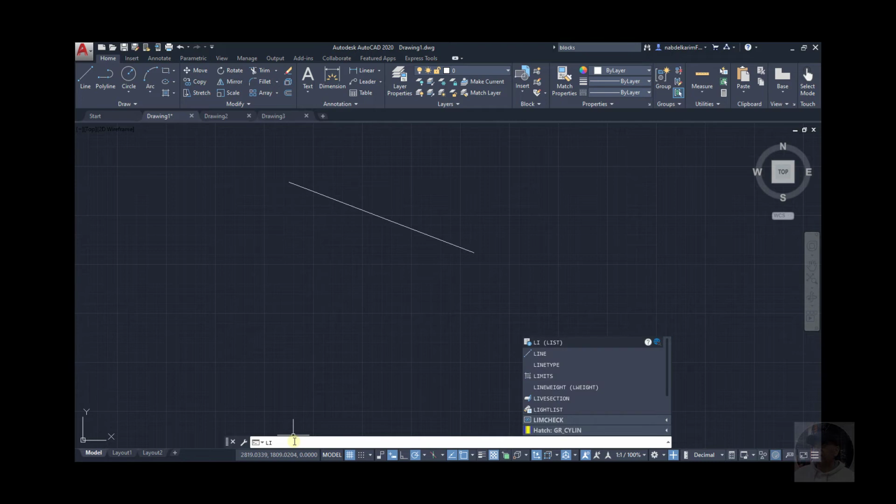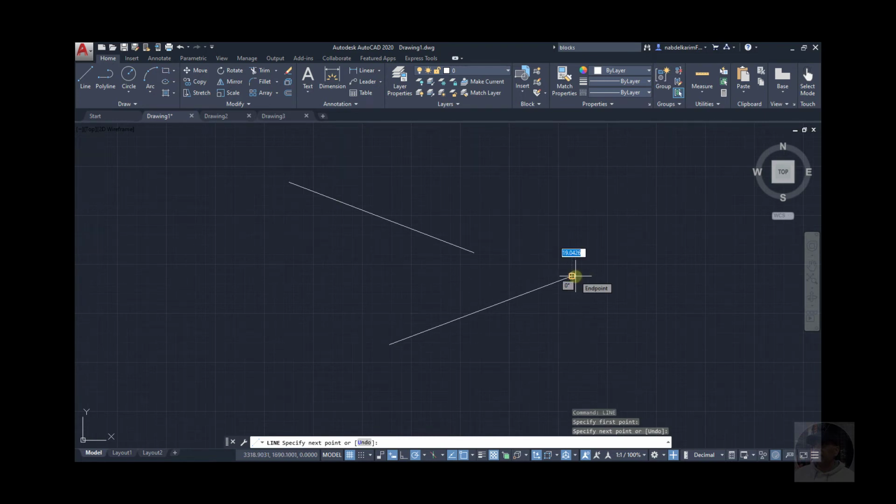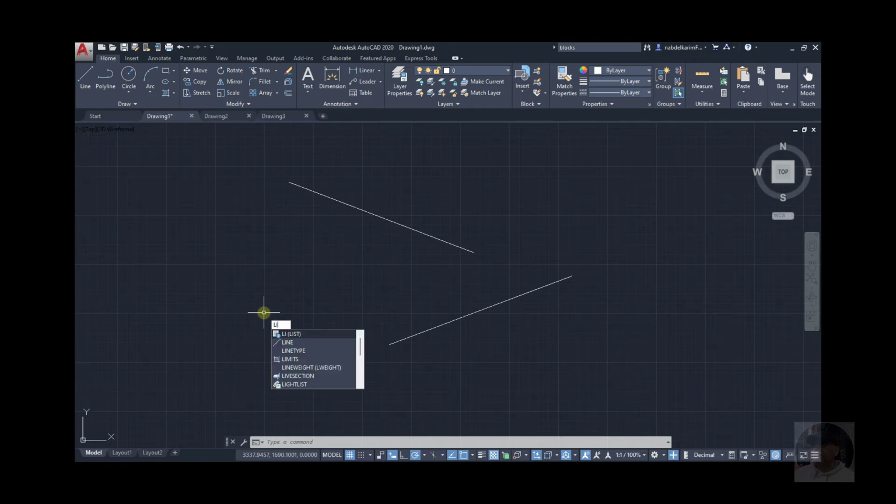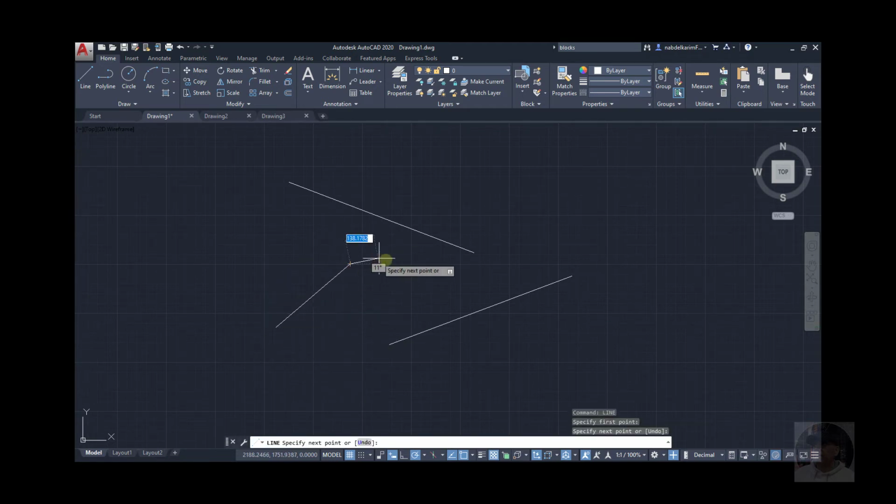Start typing line, L-I-N, and here you go. Here's line. Here's another line. Enter or escape. Okay, and there's something called dynamic input. So wherever you want to start your line, put the cursor there. Okay, here, and type LI, for example, and it will pop up a list for you. And you can continue typing. Okay, select line. Okay, and this is called, as I said, dynamic input.